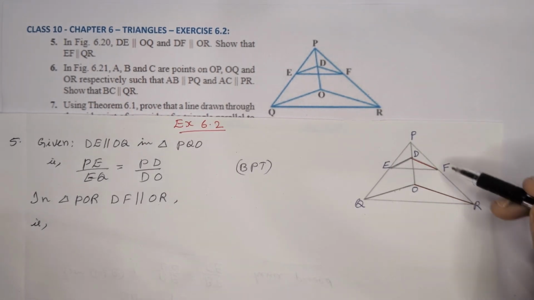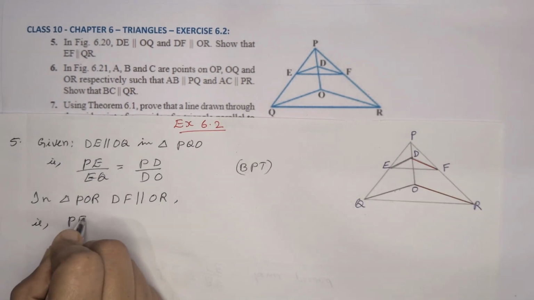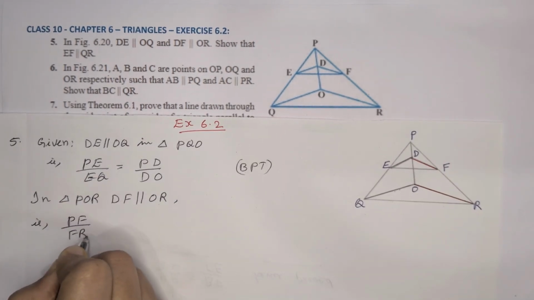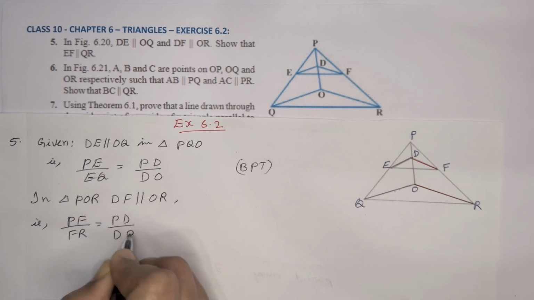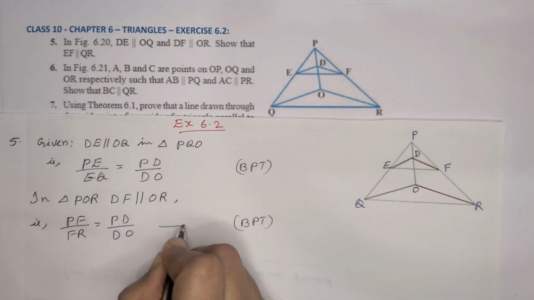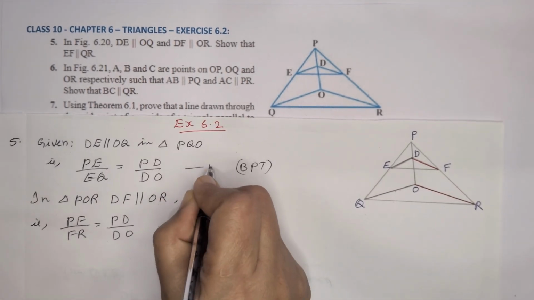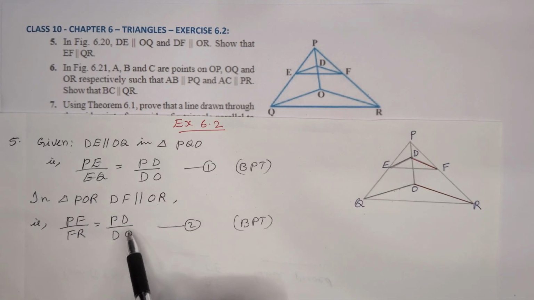So we can write PF by FR is equal to PD by DO. And also BPT. This is equation number 2, equation number 1. In equation number 1 and 2, we can see PD by DO, right side of the equations are same.